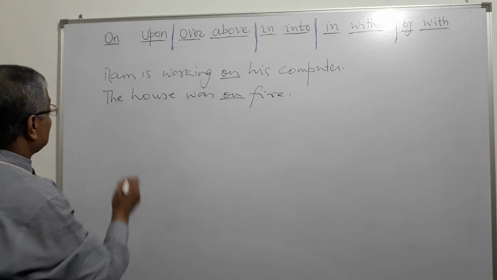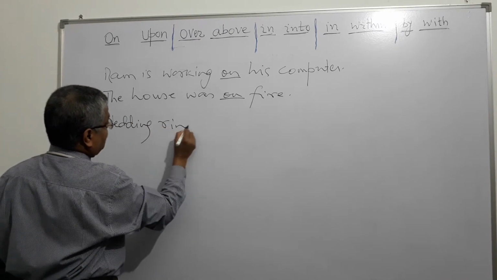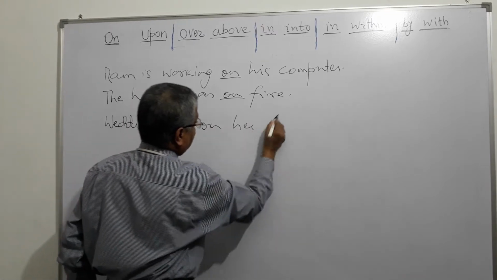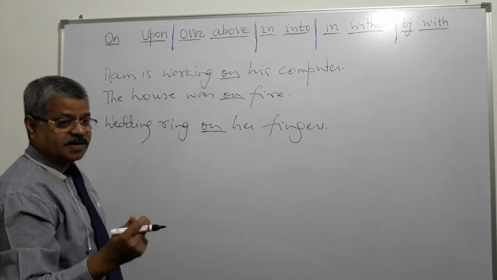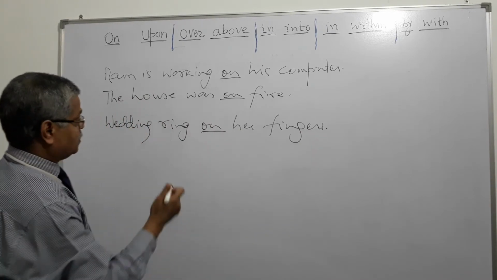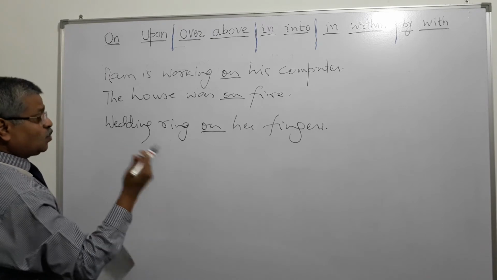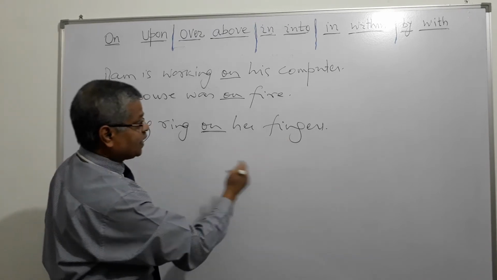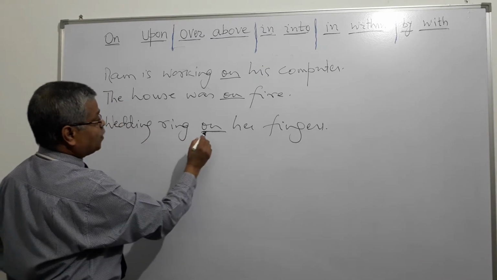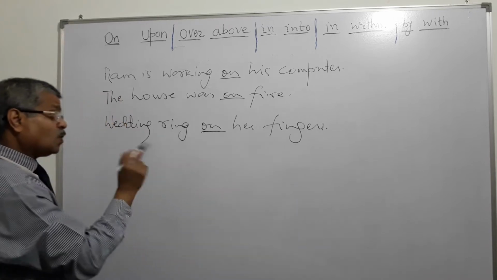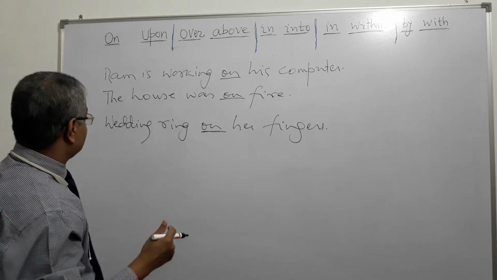Then, wedding ring on her fingers. Here it means her finger is surrounded, wrapped around. Her finger is wrapped around with the wedding ring. Here, wedding ring upon her finger, no. Wedding ring on her finger, because the wedding ring is touching her finger. It's surrounding her finger, right?